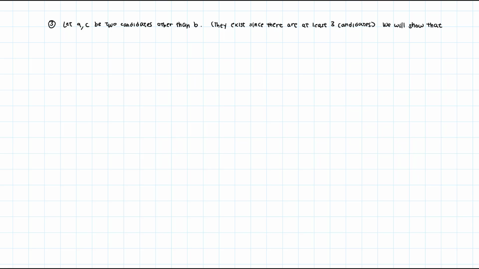For part 3, we let A and C be two candidates other than B. They do exist since there are at least 3 candidates. We will show that F agrees with voter I on the relative ranking of A and C. Without loss of generality, assume that voter I ranks A above C in the original P.